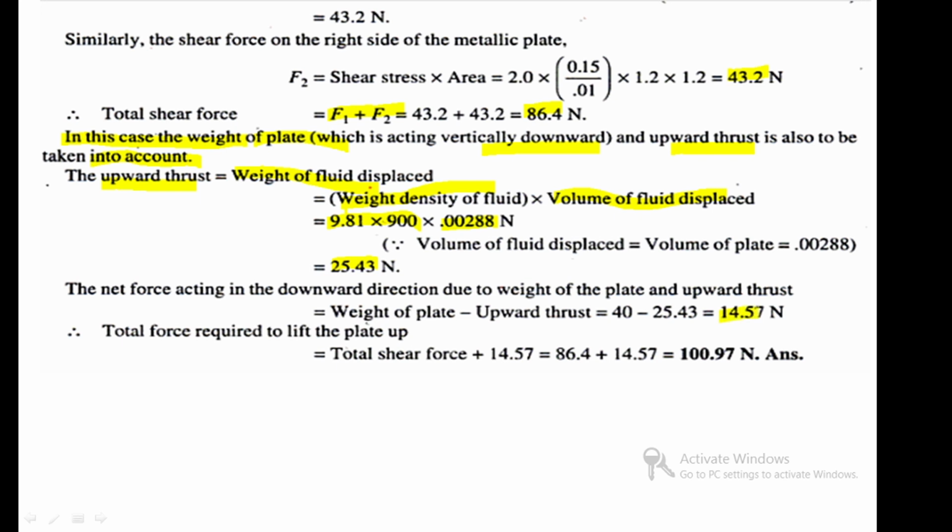Got the answer 14.57, which is the net weight, the net force acting in the downward direction. So the total force required to lift the plate is total shear force plus net downward force. The two forces are added and you get the answer 100.97 Newton.